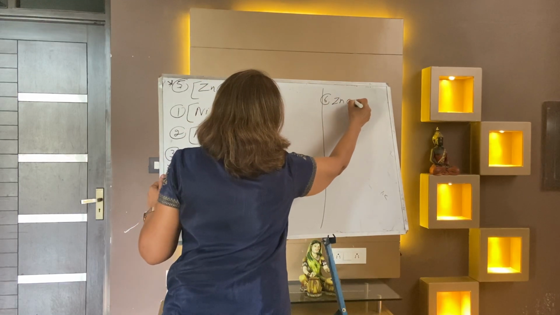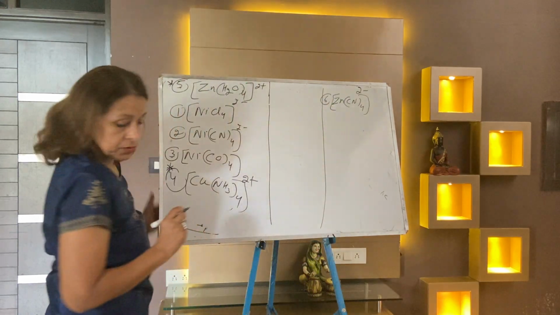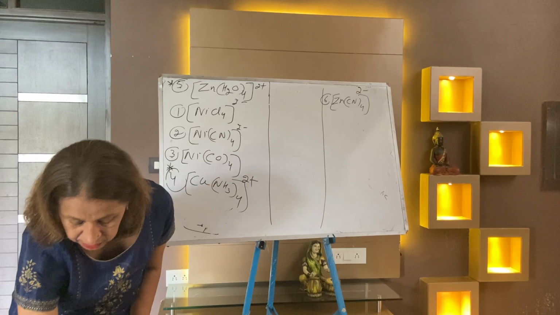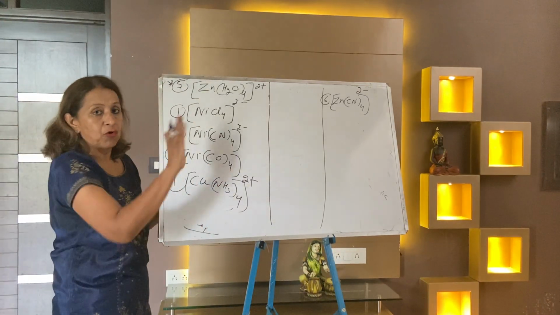Zinc cyanide 4, 2 minus. After that you may take one more example. After that I will move to the 5 and then 6. This is 4 all. Okay.